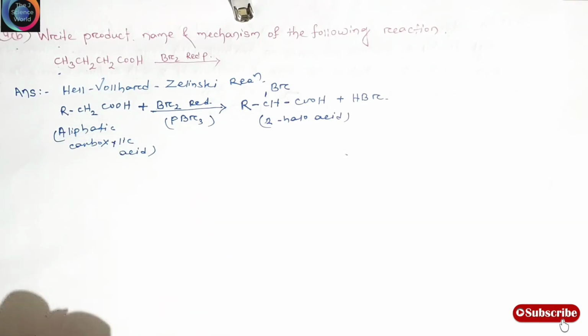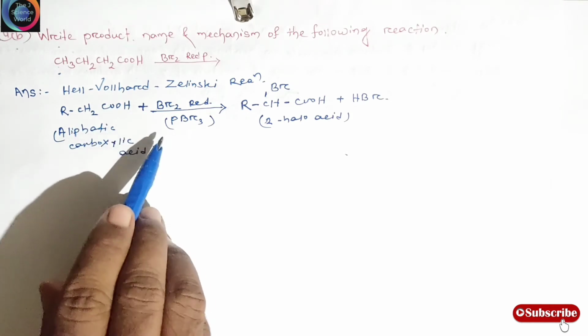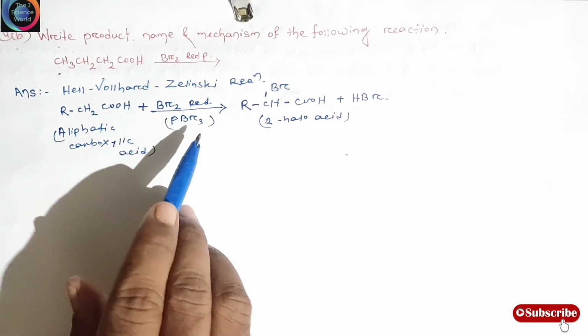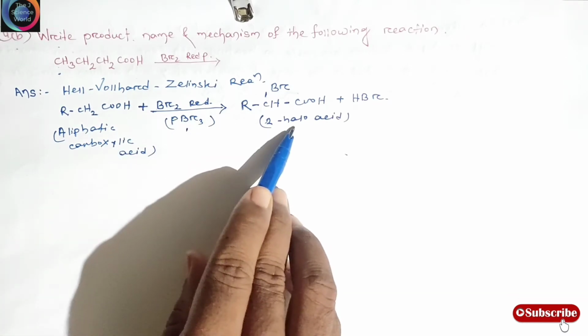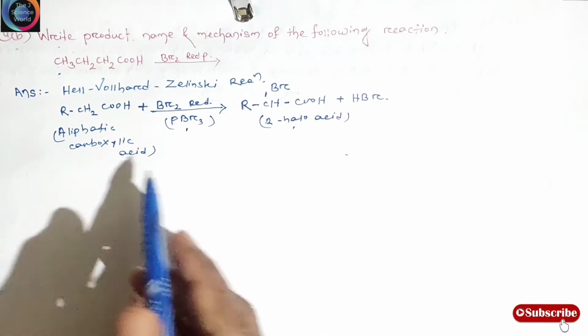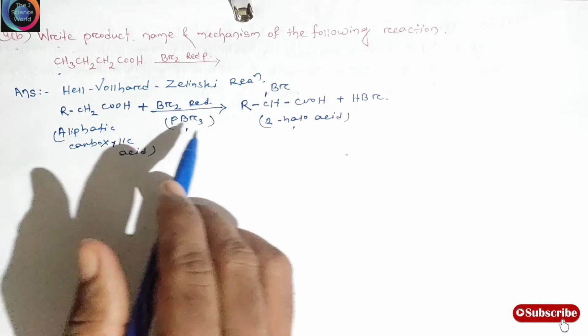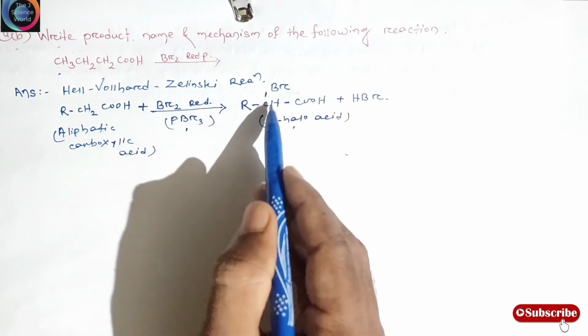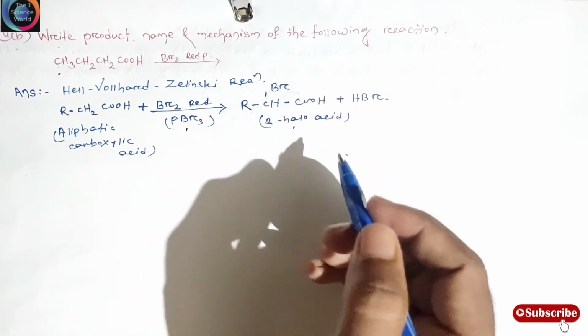So the Hell-Volhard-Zelinsky reaction states that aliphatic carboxylic acid reacts with bromine or chlorine in the presence of phosphorus or phosphorus halides to give 2-halo acids. If more than one equivalent of halogen is used in the reaction, then in this case 2,2-dihalo acids are obtained.